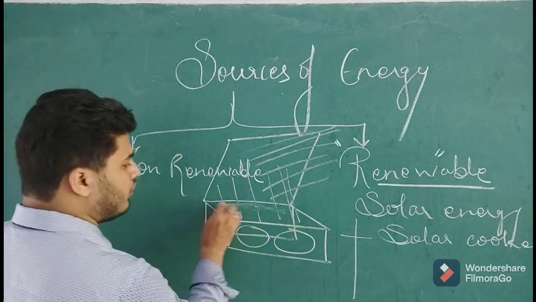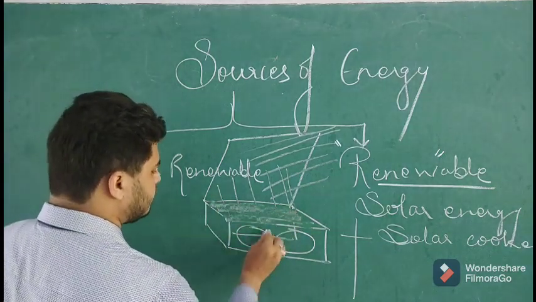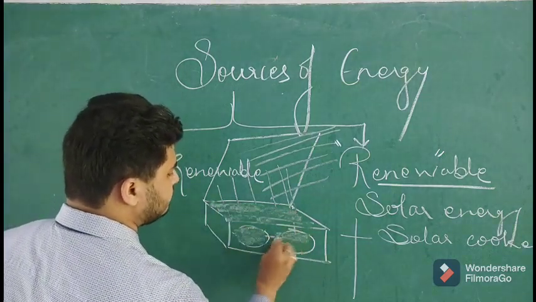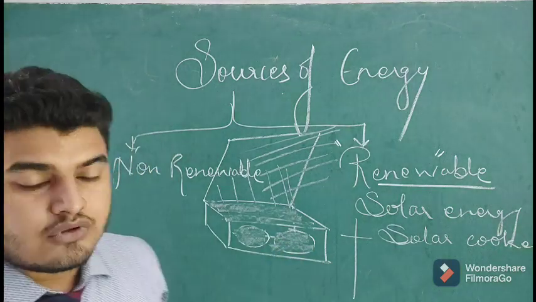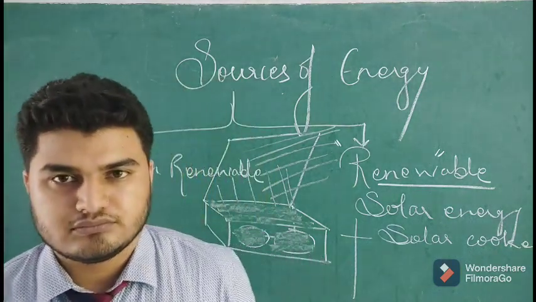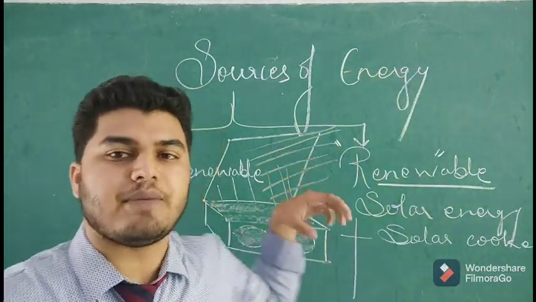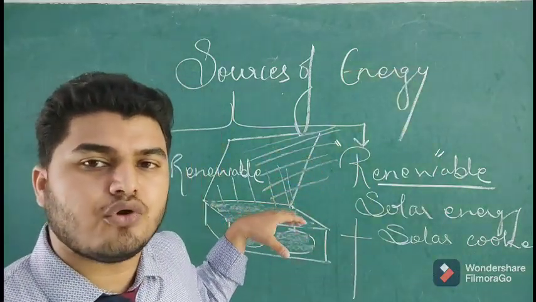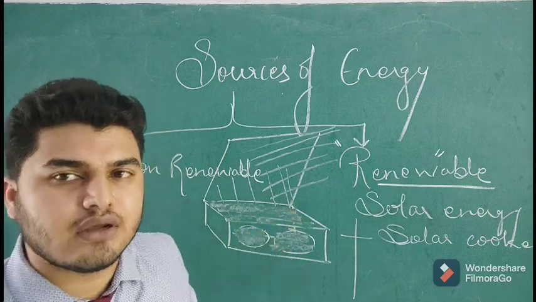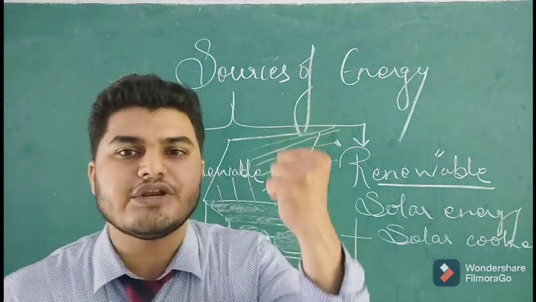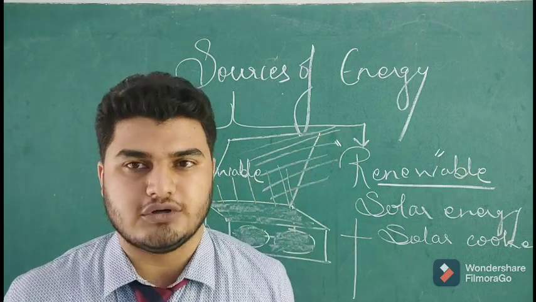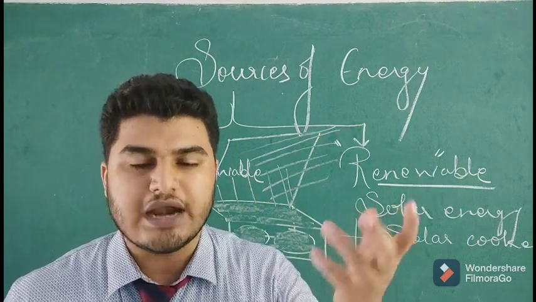And the inside of the box is painted black because black is a good absorber of heat. So it gets heated up. Now it gets heated up to such a temperature that the uncooked, raw food kept inside that container can be cooked utilizing the heat energy of the sun. So that becomes a solar cooker.